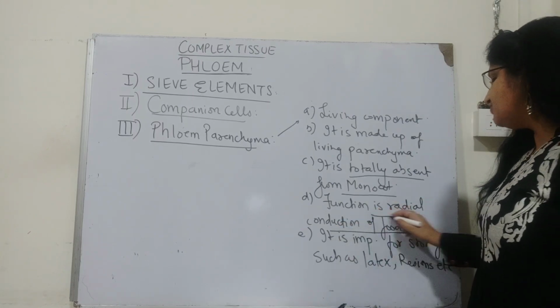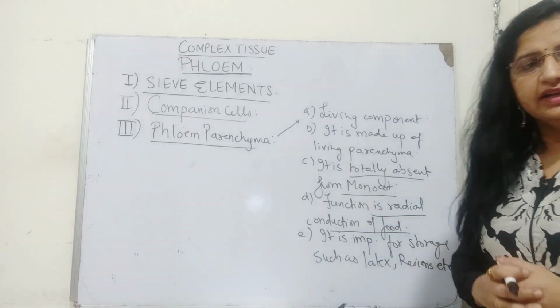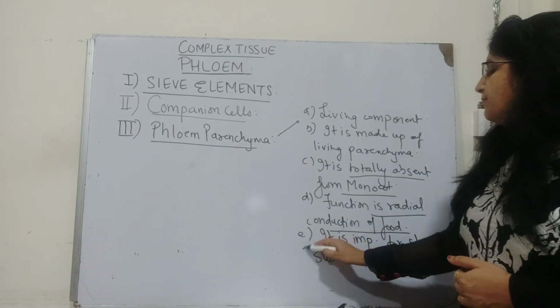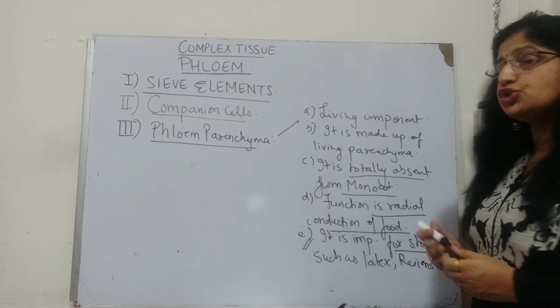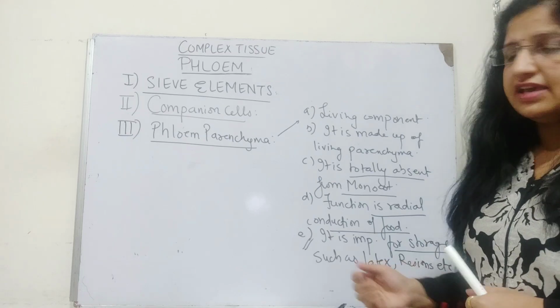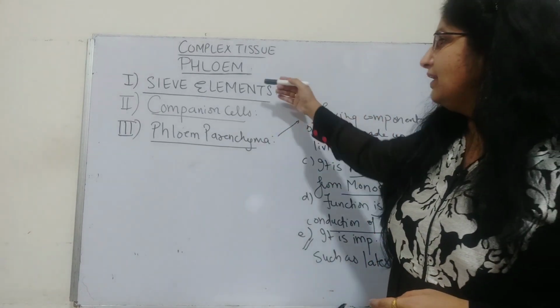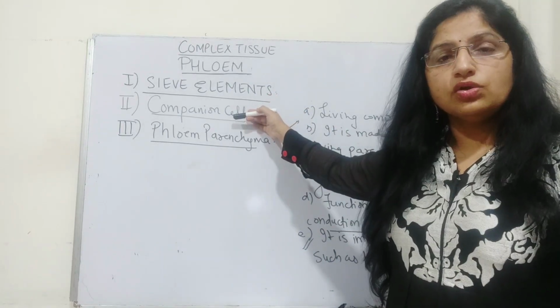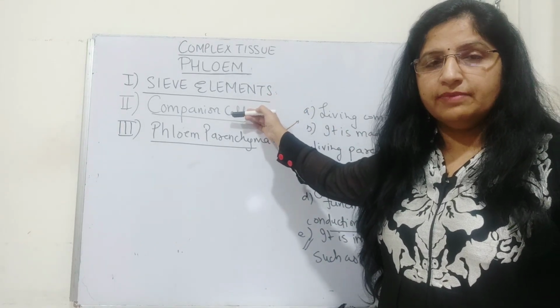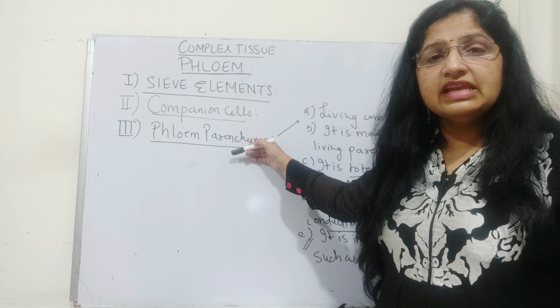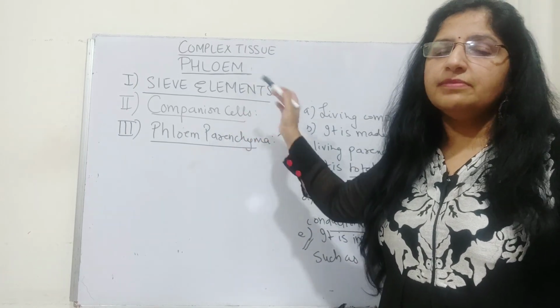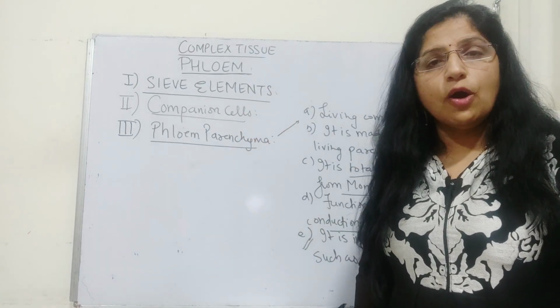So along with the sieve tube elements, they do help in the radial conduction of food, and very important, they help in the storage of ergastic substances such as latex and resins. So phloem parenchyma, like the other two elements, are also called the living components of the phloem tissue. Altogether these three are the living components, hence phloem collectively is called the living complex tissue.